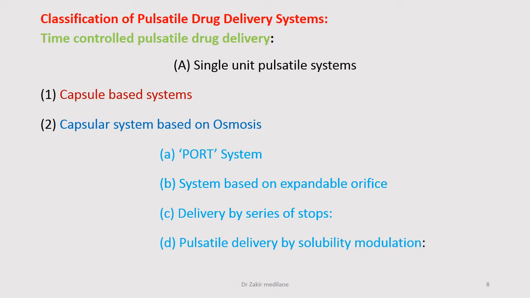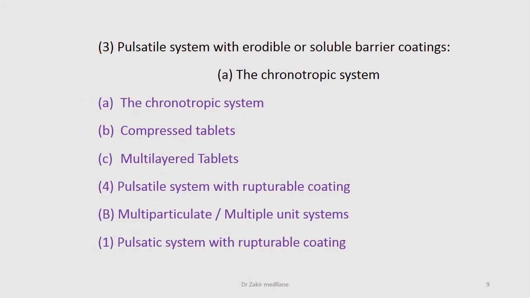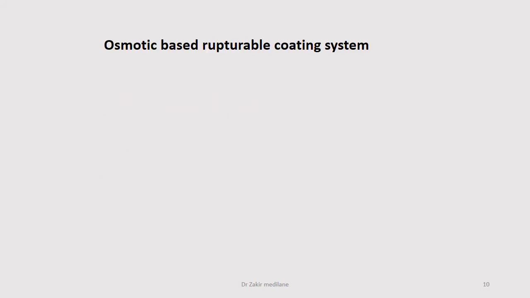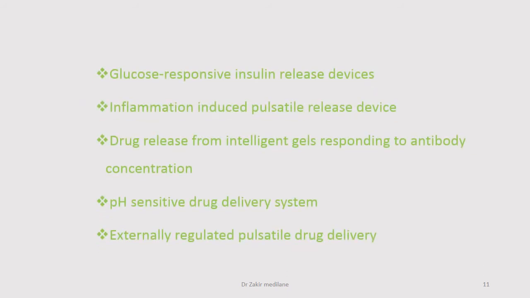Again they are subclassified into four types: the port system, system based on expandable orifice, delivery by series of stops, pulsatile delivery by out in this manner. That is about the osmotic systems. Now we can go for the next one, osmotic based rupturable coating system, that is pulsatile delivery by change in membrane permeability. We have completed. Now we are going for the next slide. This also we have done.